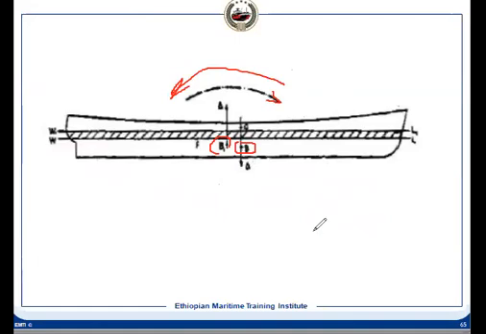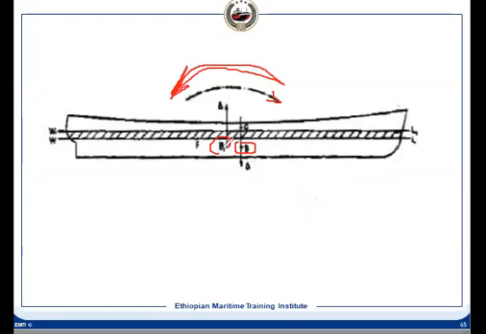When it entered from the seawater to the freshwater, it had a forward trim by head. Now when it is moving in the opposite direction, same displacement, same density, same shape, it has to have this opposite trimming moment.